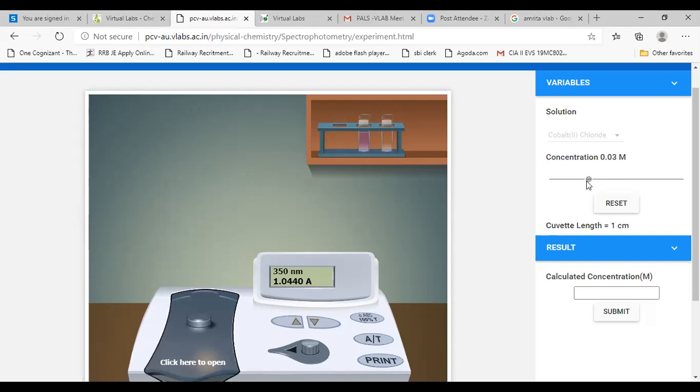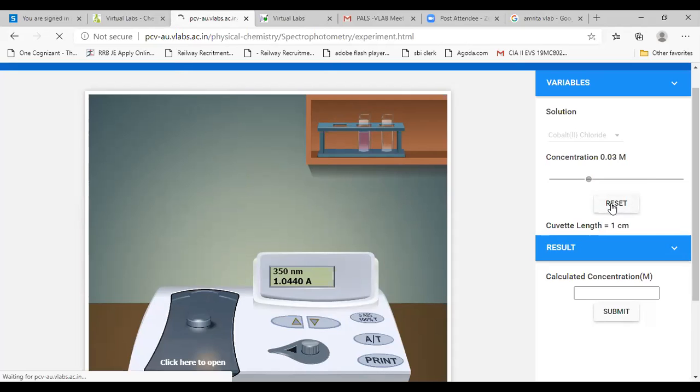Likewise, for each concentration I can check, and it will be observed, as we all know according to Beer-Lambert's law, that as the concentration increases, the absorbance also increases.